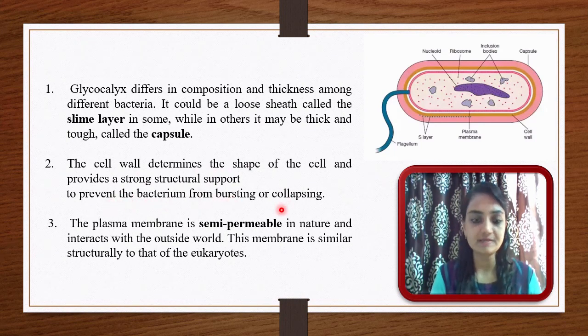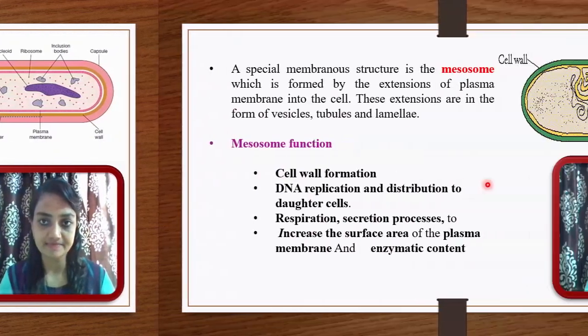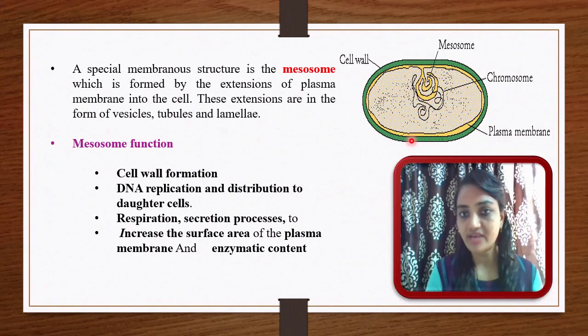The plasma membrane is semi-permeable. What is the meaning of semi-permeable? They only allow certain molecules to come in or out. That's why it is called semi-permeable in nature, and it interacts with the outside world. The membrane is structurally similar to that of a eukaryotic cell. So we have learned about the envelopes, that is, the glycocalyx, then the cell wall and the cell membrane.